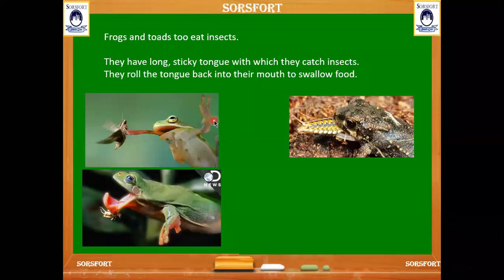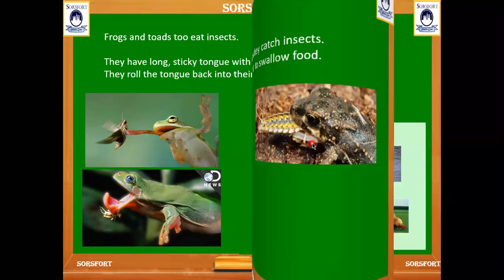They have a long, sticky tongue with which they catch the insects, and they roll back their tongue to swallow the food. Here you can observe in the picture, the frog is using its long sticky tongue to swallow the food. And the toad is also eating some small insects.